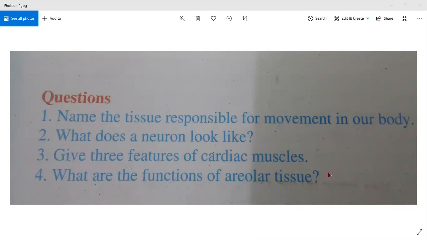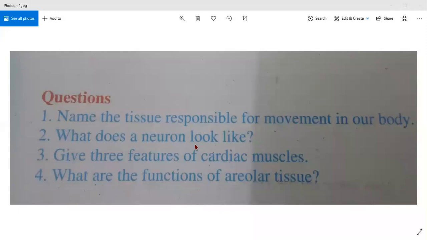Yes, the next one, please. Read the question, second question. What does a neuron look like? Only one. Adya, you will not speak, the other one will speak. You say your name, the other participant. Ma'am, Assis. Assis, very good. Say the question, please. What does a neuron look like? I will explain when I show you the diagram of a neuron.